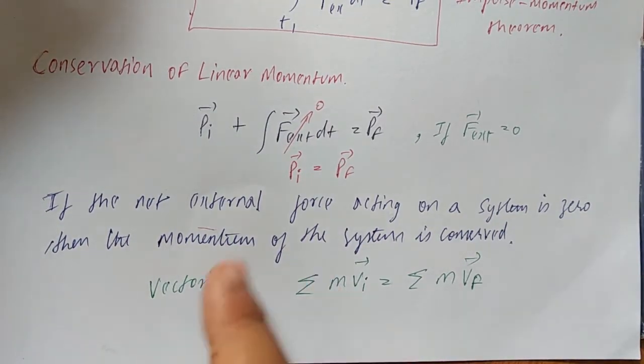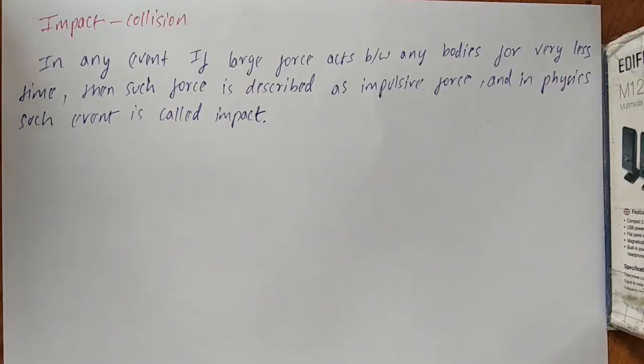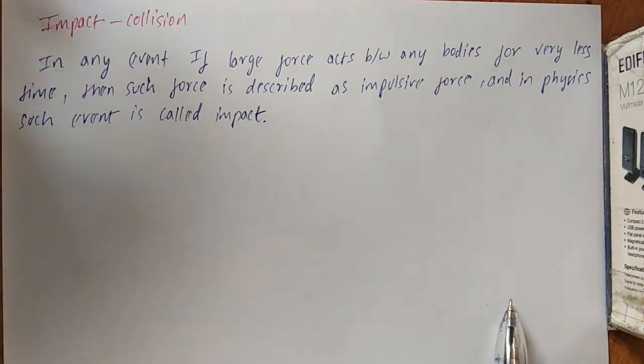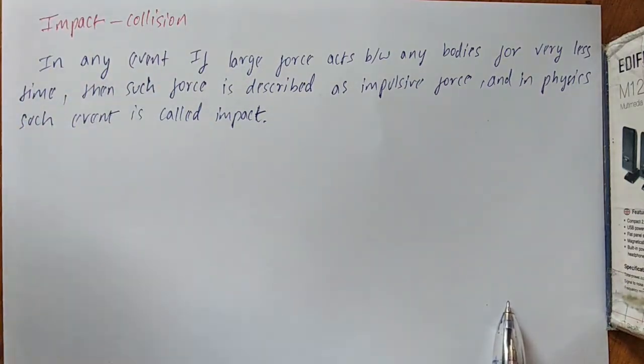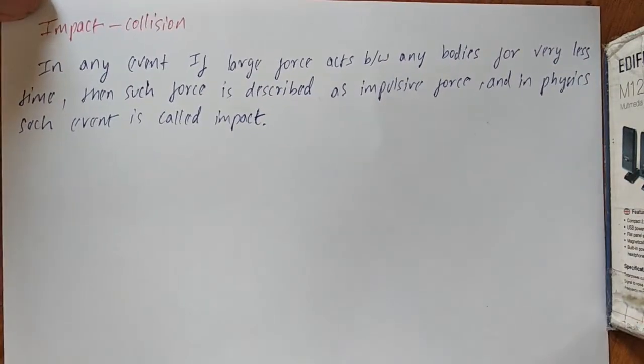Now let us discuss impact, or collision. What do you understand by the term impact? If there is any event in which a large amount of force acts between objects for a very short period of time, then such a force is described as an impulsive force. In physics we call such an event an impact. So you can note down the definition for impact.